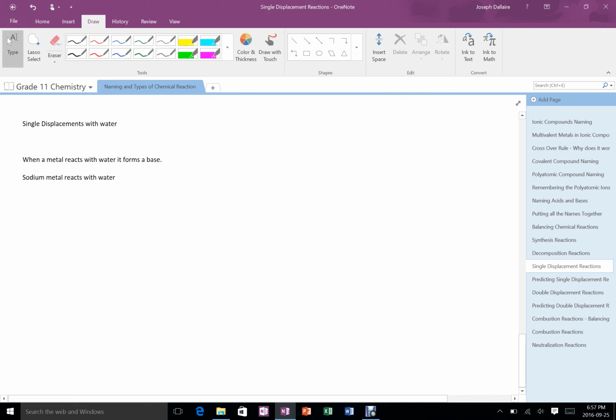One more quick single displacement reaction I want to make sure I show you is the idea of sodium reacting with water. The trick with water, when thinking of it in single displacement reactions, is not to think of it as H2O. Instead, you should think of it as a cation, hydrogen, bonded with an anion, OH-. So H plus can act as a cation, and the polyatomic hydroxide can act as an anion. And this is really what water is doing when it's acting in reactions.